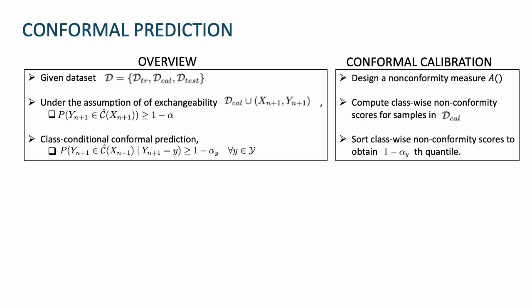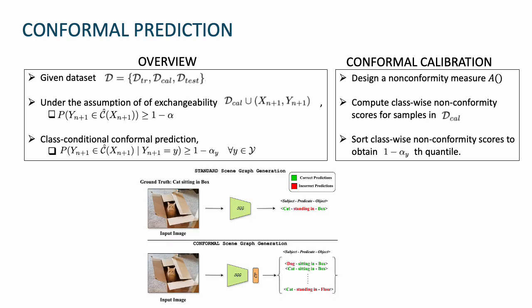We apply the concept of conformal prediction on the object and predicate classification units of any scene graph generation model. This also results in the generation of multiple possible triplets and consequently multiple possible scene graphs in each image. It can be viewed from this figure, where we show the difference between standard scene graph generation and our proposed conformal scene graph generation, where in the latter we can obtain prediction sets of triplets itself.